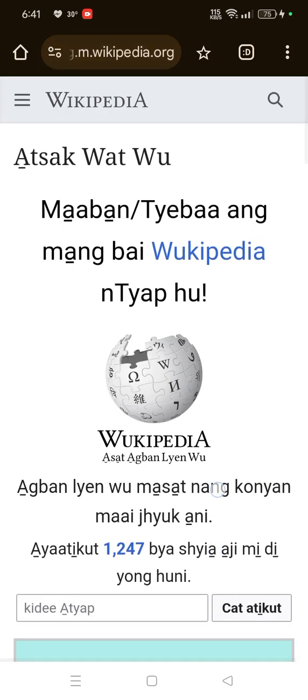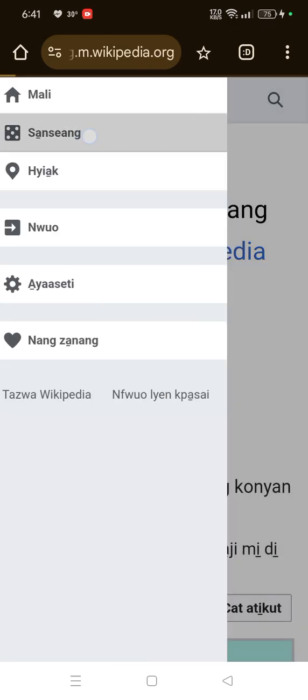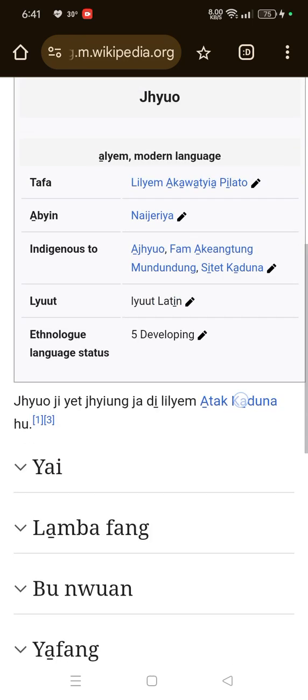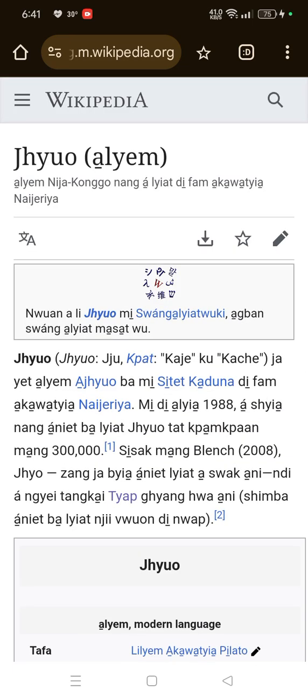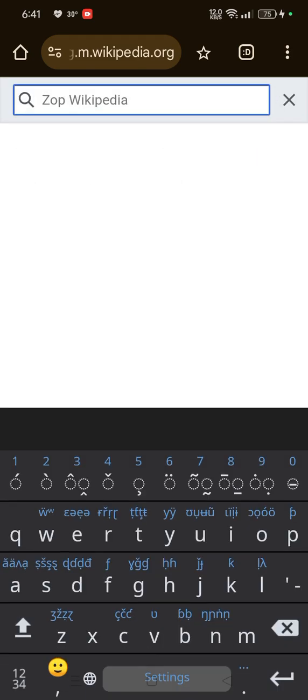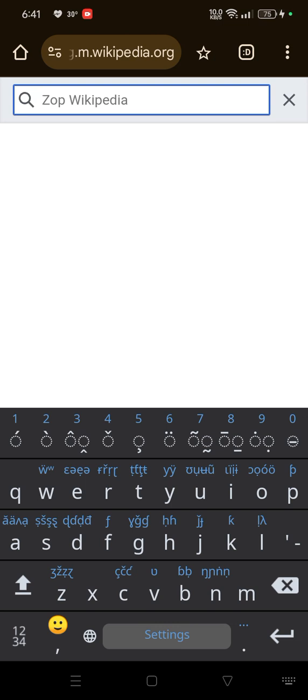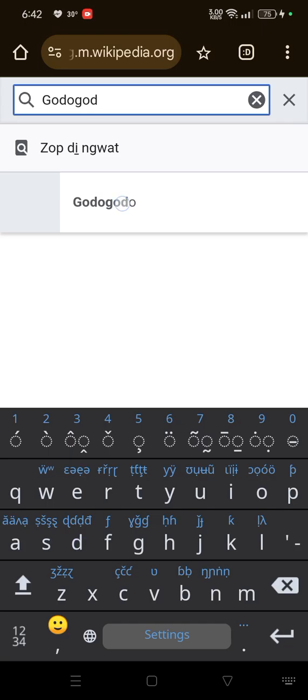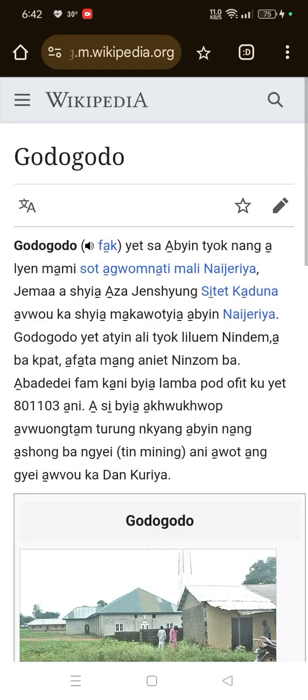Then all I need to do, Nanat Mali, I go to the home and then I'll search for any article, maybe at random. Sansayang, I'll go to Sansayang. So I want to translate a page like Jour, for example. So I would first of all go to an article that already has the template, like Godo, which already has the template embedded.